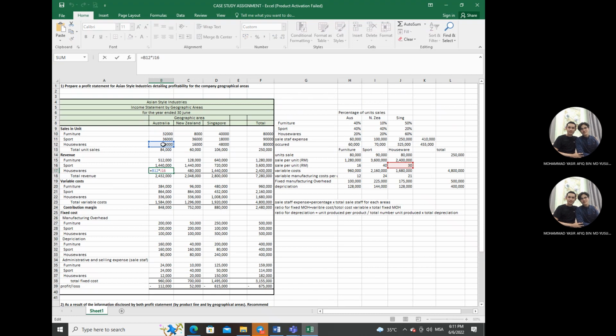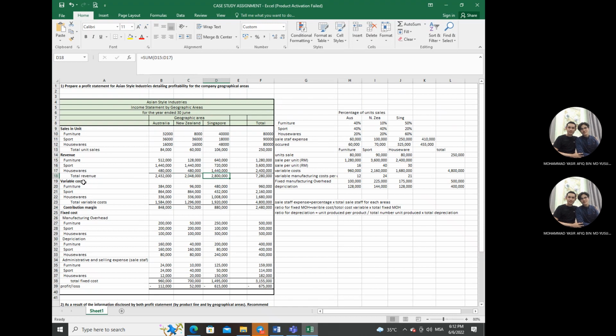And houseware, we take 16,000 and multiply by 30 ringgit. We get 480,000. For all the revenue calculations for New Zealand and Singapore, we use the same calculation as for Australia, but with different sales units. For New Zealand we use this, and for Singapore we use this. Then we get the total revenue for Australia, New Zealand, and Singapore.